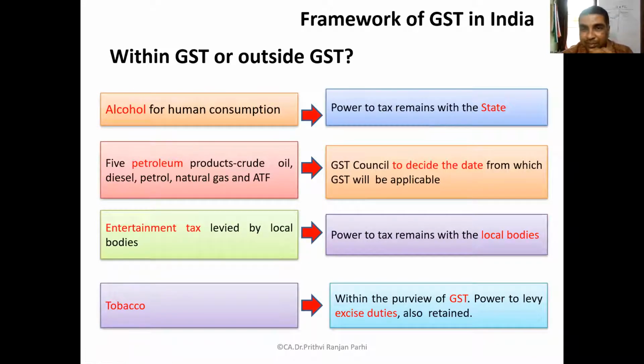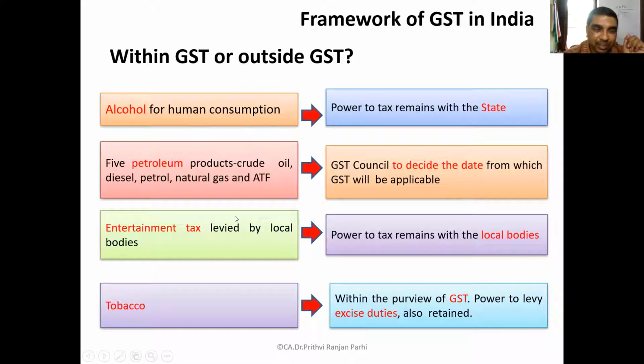But even if so many taxes are merged, there are still certain items which are outside the scope of GST. These are the items to which GST is not applicable. The first item, you can read it, is alcohol for human consumption. GST law doesn't apply to this item. State governments have the power to levy tax on this; the power to tax alcohol for human consumption remains with the state.